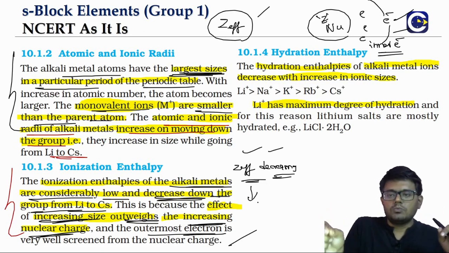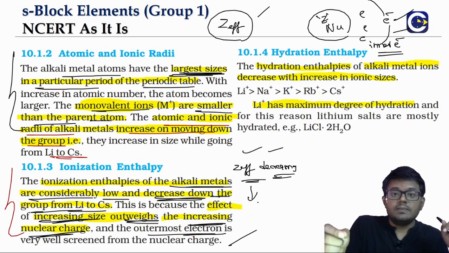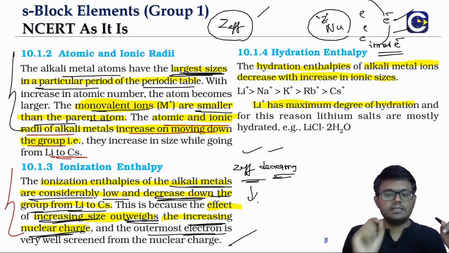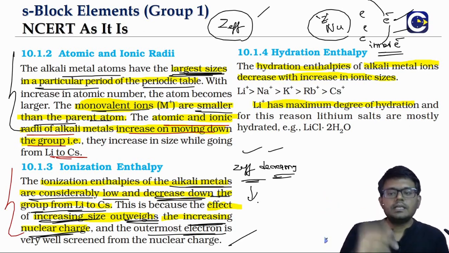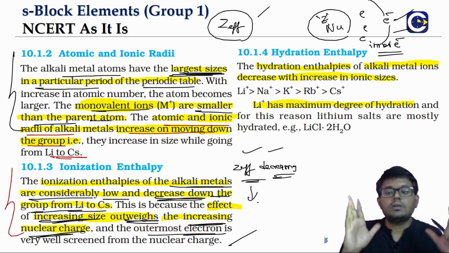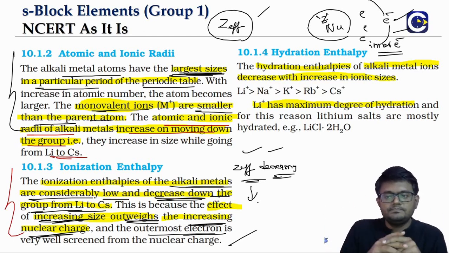Means what? On the outermost electron, the effective nuclear charge is decreasing, which means it becomes easy for the electron to get removed. So hence the ionization enthalpy values will be decreasing down the group. So this is the regular trend only. There is no abnormality here.